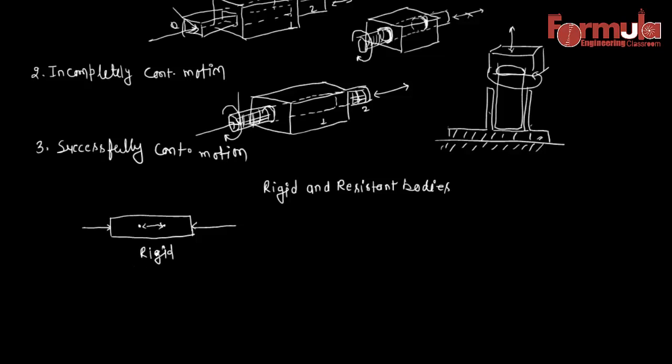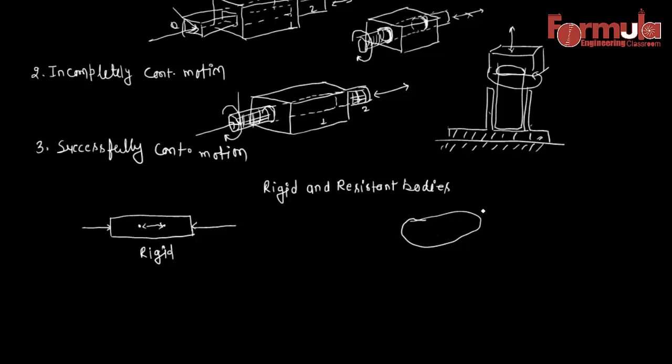Okay, so what is a resistant body? For a resistant body we can provide a definition: resistant bodies are those which are rigid for the purpose they have to serve. Actually there are many semi-rigid bodies. Let's take an example of a belt.